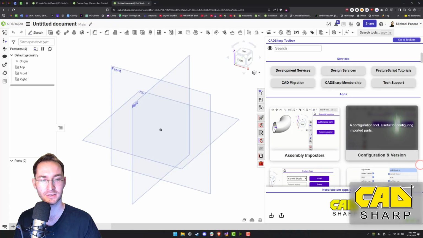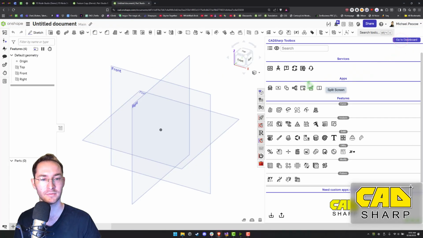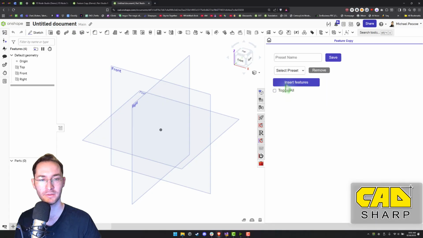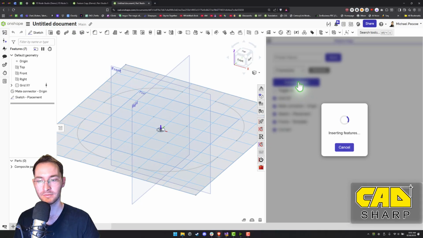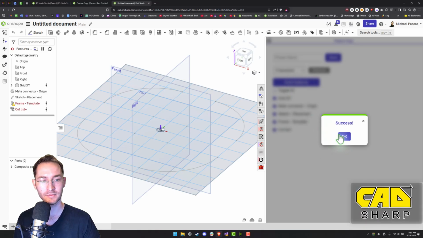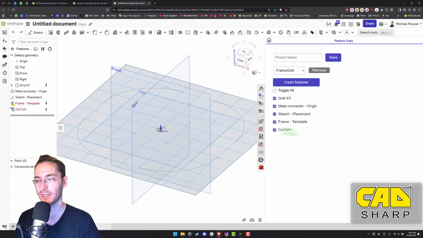Open up the toolbox. Feature copy. And then select the preset and insert the features. And it inserts the features over here in the tree.